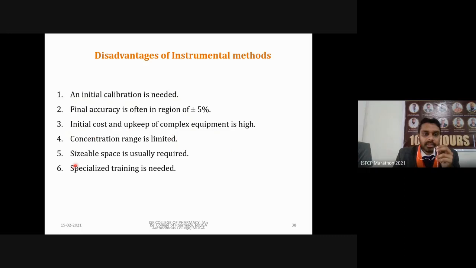Then sizable space is required because instruments are large, like NMR. We need a particular room for that instrument. Like UV, we need a particular cell or particular area for each instrument. Then specialized training is also needed for handling of these instruments. The analyst will be specially trained in these instruments. We can't use it simply, and anybody can't just go and use it. So for using these instruments, we need a specialized or trained person.